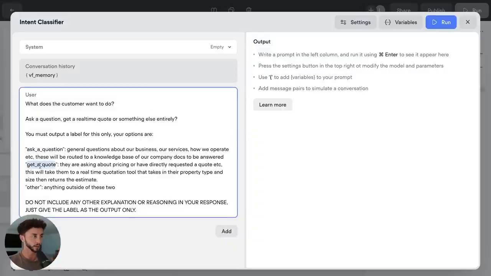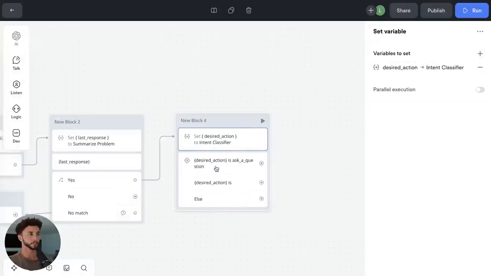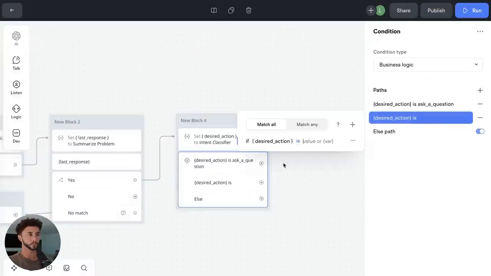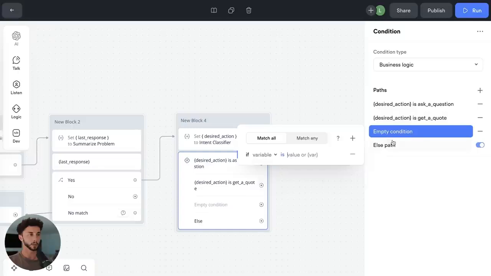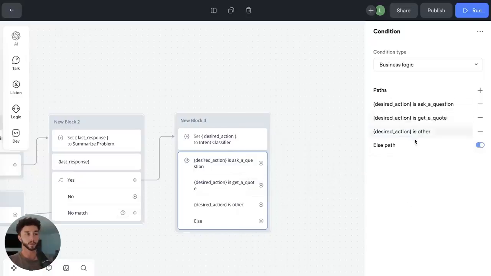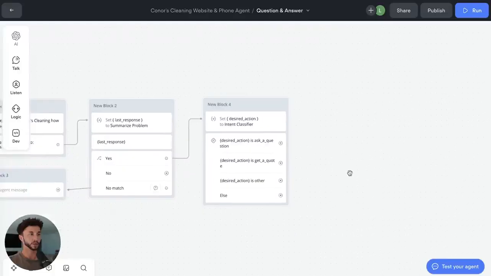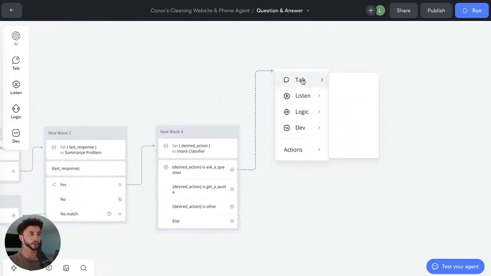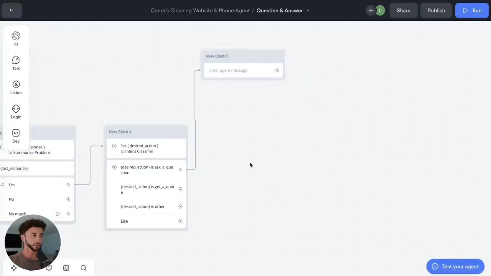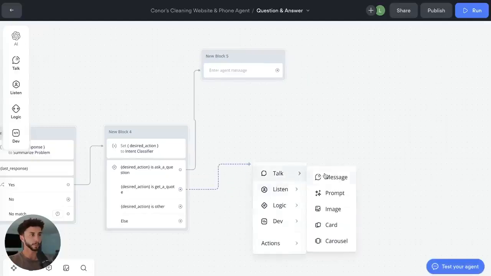So ask a question, get a quote. Yep. Get a quote, and the other one is other. And it's already got an else path in there for any error handling as well. So what this now allows us to do is to build out our different tools. So we can go up to here to ask a question, just throw this in for now so we can get an idea of what it's going to look like.